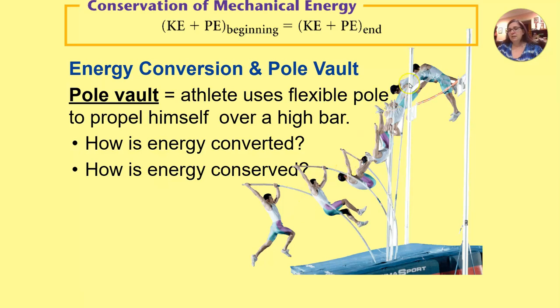That gives the athlete the momentum to go over the bar, but the athlete now has gravitational potential energy at the top. Once they're over the bar and not using the pole anymore, they're going to fall. Their momentum will carry them forward a little bit, but they'll fall, and that converts to kinetic energy, and then they hit the mat, and they are now at a zero state.